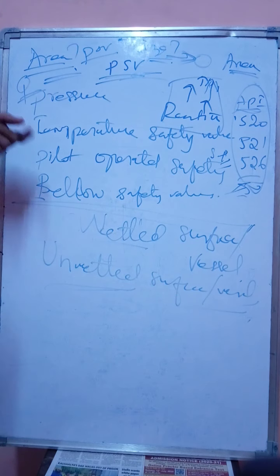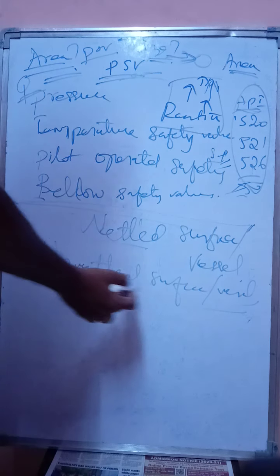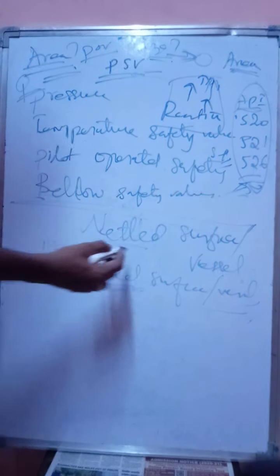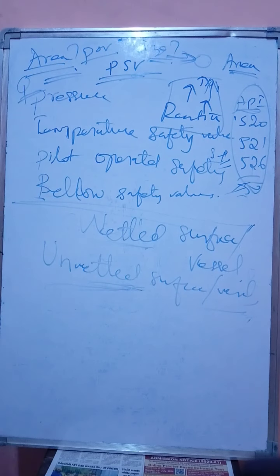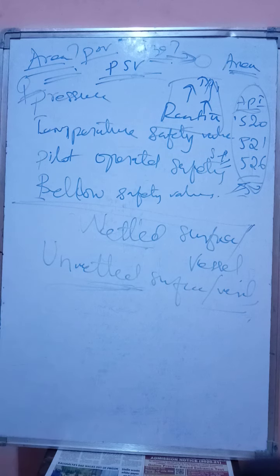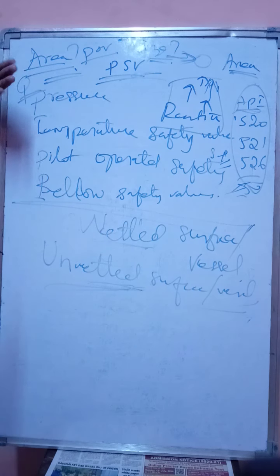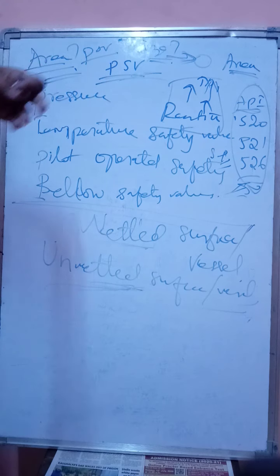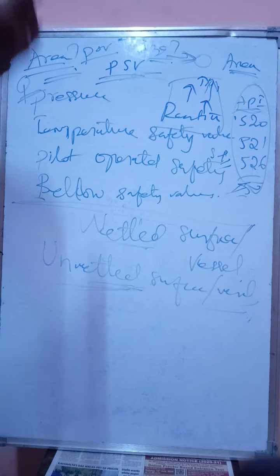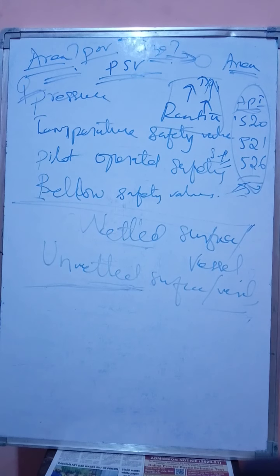There will be nothing around the vessel. Unwetted is when the vessel is surrounded with insulation, or covered with cold liquid flow or vapor flow, to prevent the condition of the liquid, whether it is hot or cold, to prevent the heat loss or energy loss. So it can be like that also.